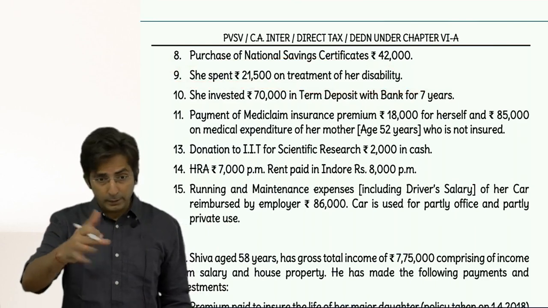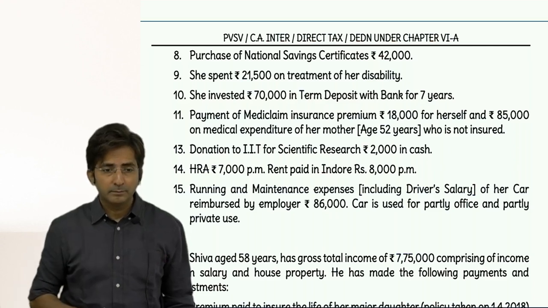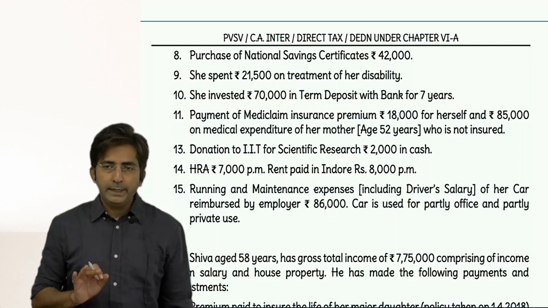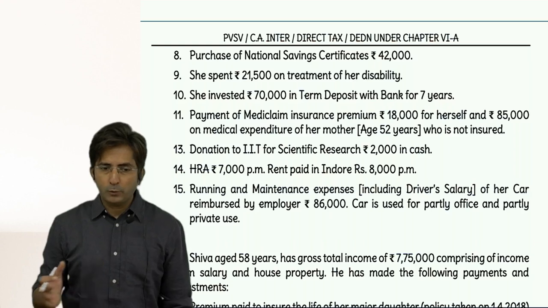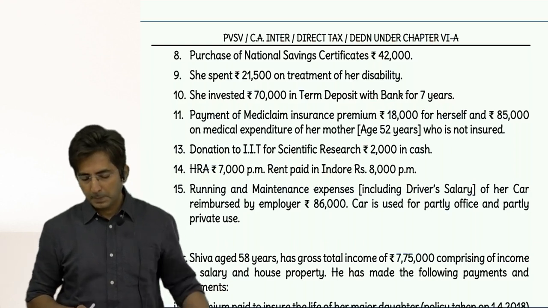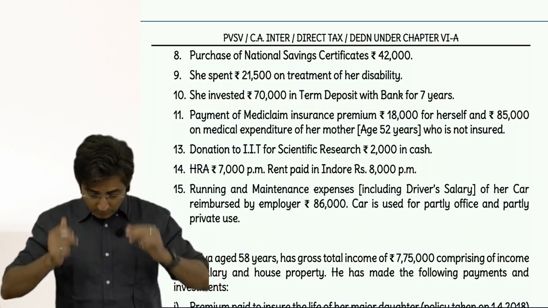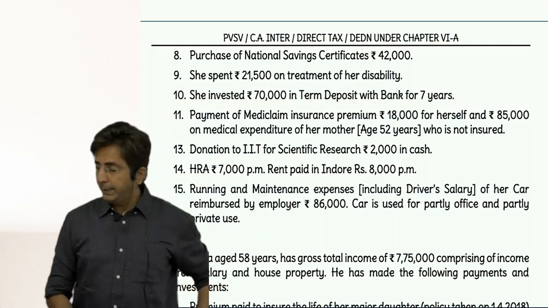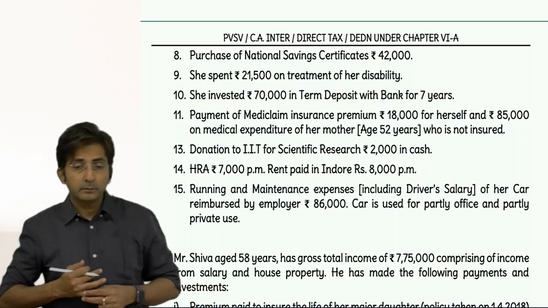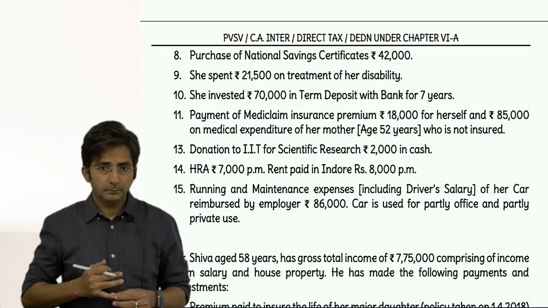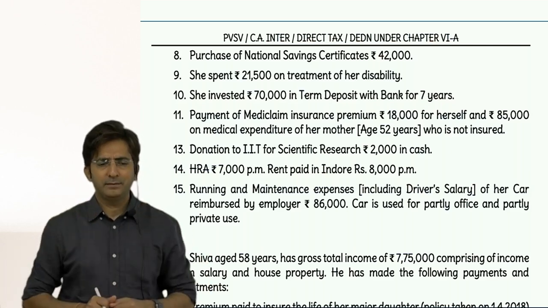You can write somewhere on the top, for 80U deduction, spending is not required. In 80DD, everywhere spending is required.